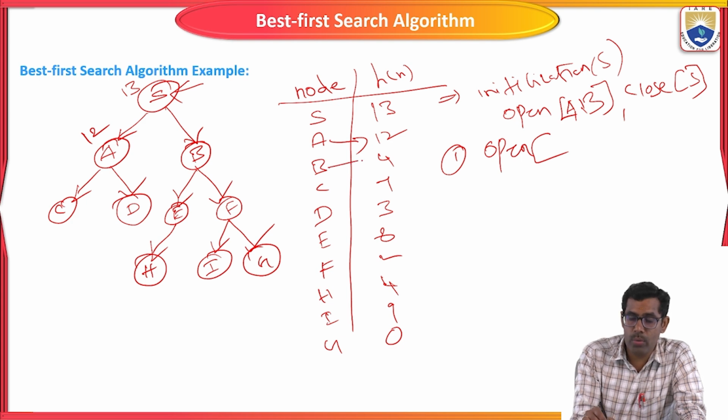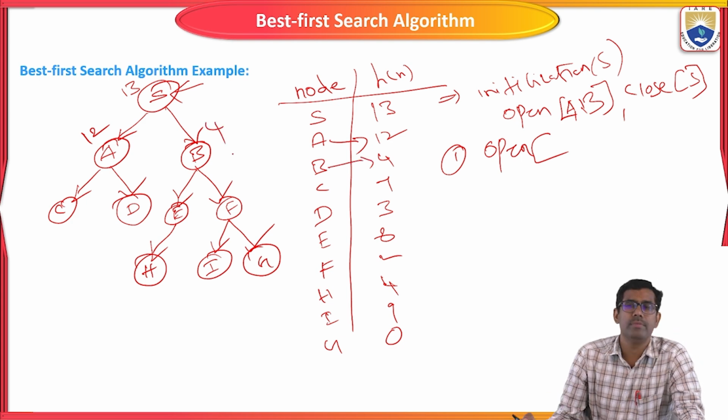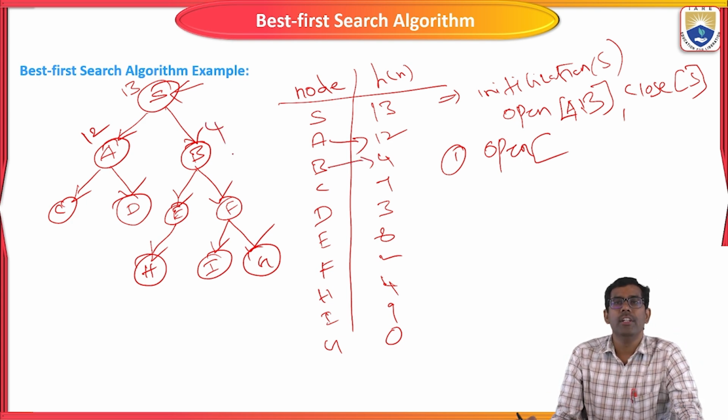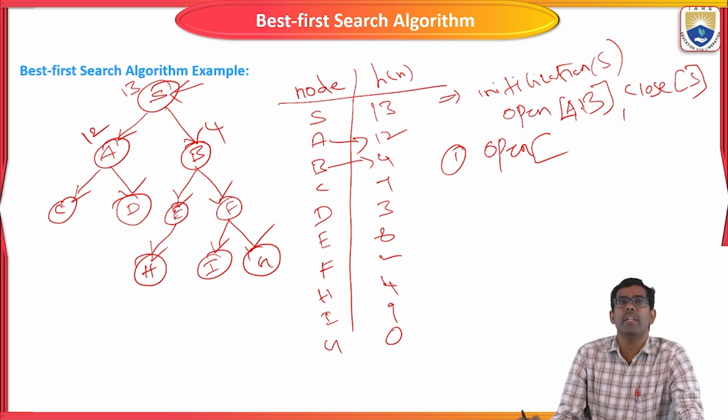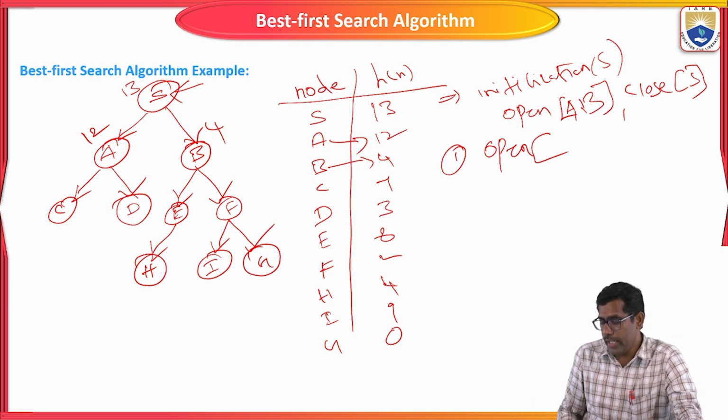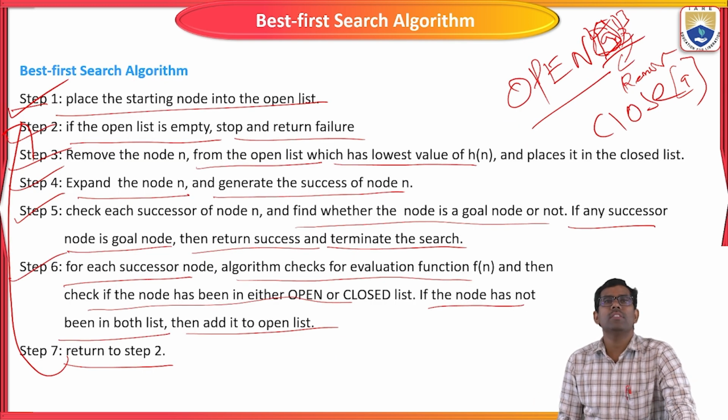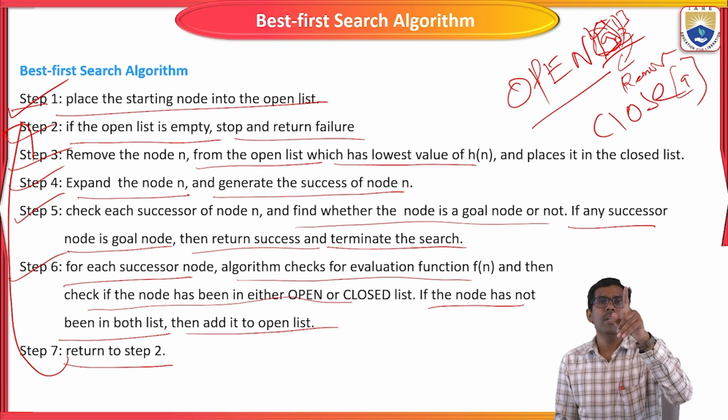Okay, so what is the value of B? 4. Right, so this one is the cost of each and every node. Okay, so the next one is now just, what is the third step?